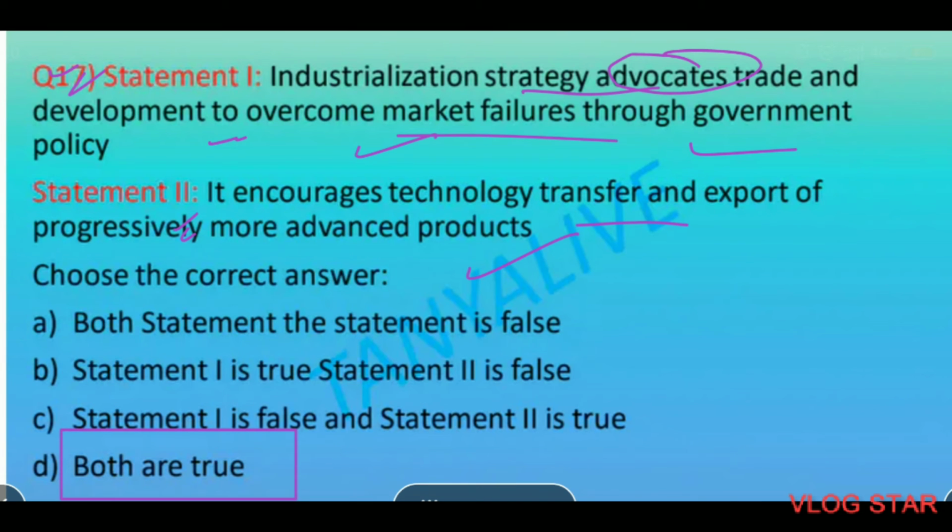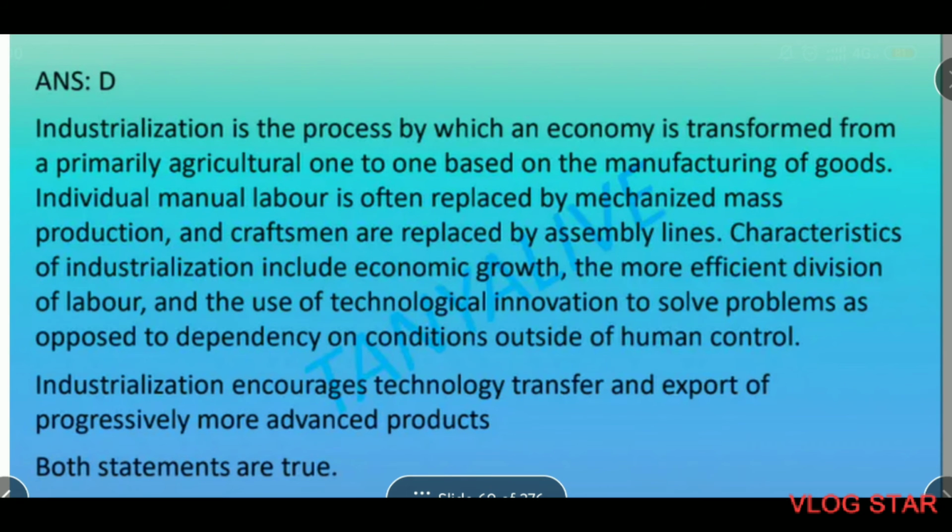Next question. Statement 1: Industrialization strategy advocates trade and development to overcome market failures through government policy. Second statement: it encourages technology transfer and export of progressively more advanced products. D is the correct answer, both the statements are correct. Market failures can be easily corrected through government imposing tax and giving subsidies. Due to industrialization, both technology transfer and export would be there. So both the statements are correct.